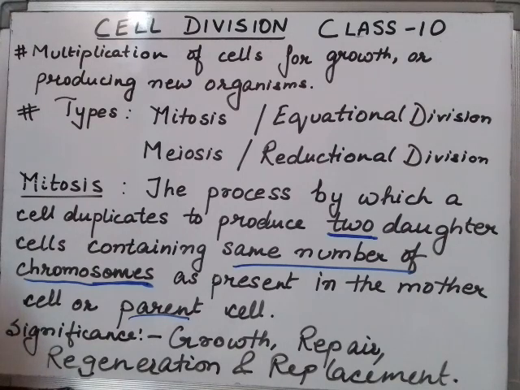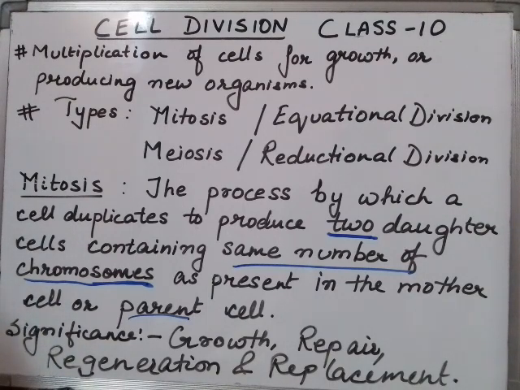The same number of chromosomes here is what leads to the word equational. Equational means equal. So in this division, the parent cell produces daughter cells, mainly two, which have the same number of chromosomes as the parent cell. So same, equal, makes it equational. Mitosis is known as equational division because of this.